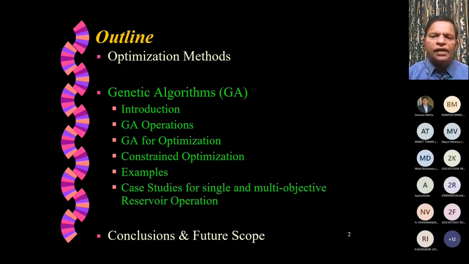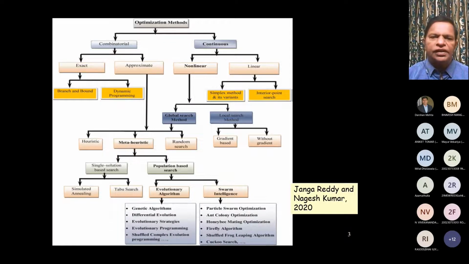So first of all, let me give the context of optimization methods that are available or in vogue, and where GA fits into that entire domain. If you talk about optimization methods, we basically have two broad categories: combinatorial optimization and continuous optimization. Combinatorial comes under the discrete optimization approach. Here we have exact approaches, which can get the solution for combinatorial optimization, or we have approximate approaches. And within continuous, we have nonlinear as well as linear.